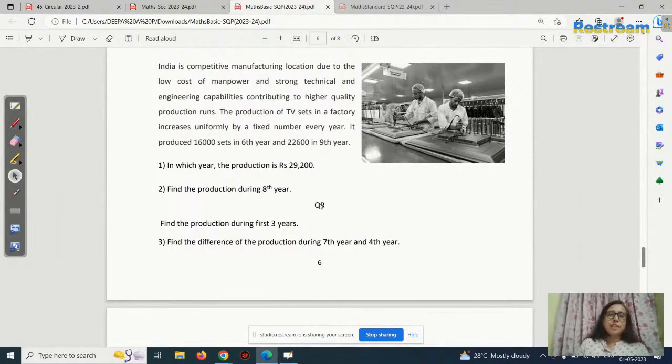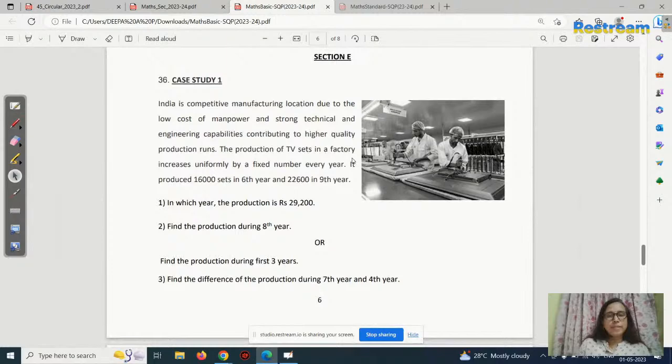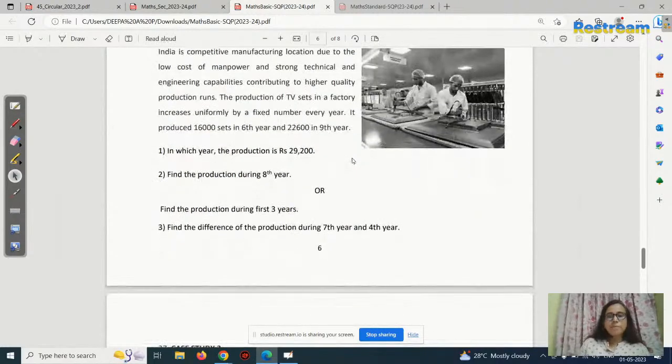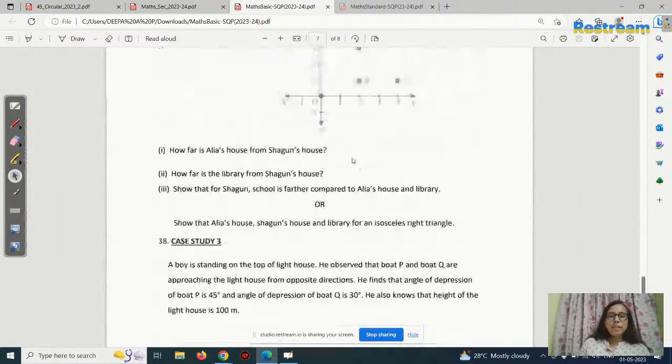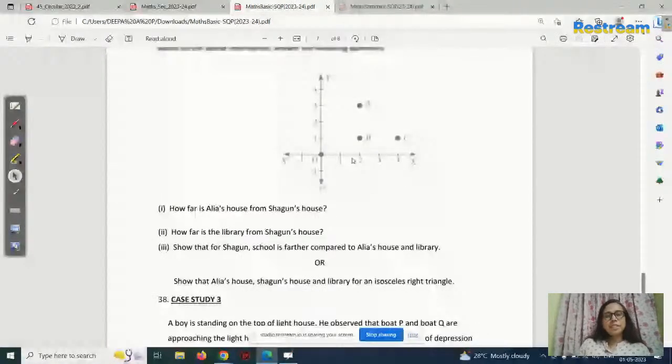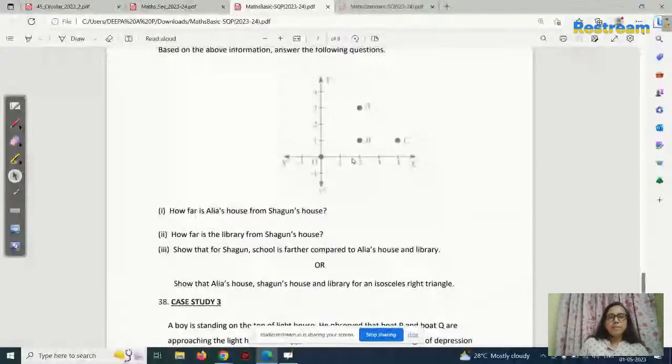Everything changed. It was not like this model question paper. One question was from surface areas and volumes, another question was from another chapter. Everything they changed. So some children felt it was difficult because they changed the pattern.